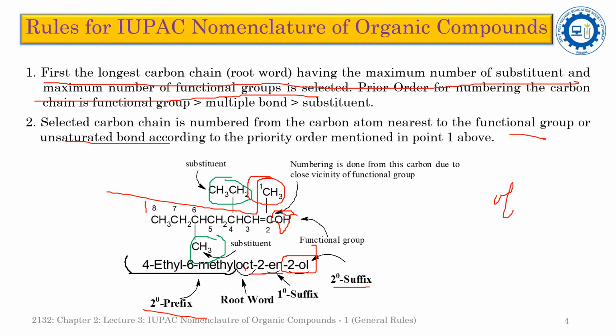This branching may be represented either by the ascending order of the position of the carbon atom, or alphabetically, and if you apply both, then this comes as 4-ethyl and 6-methyl, which will be used as the secondary prefix. So that's why the name for this compound is 4-ethyl-6-methyloct-2-en-2-ol.